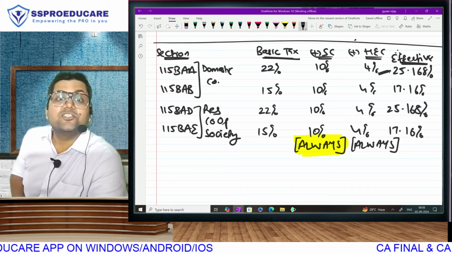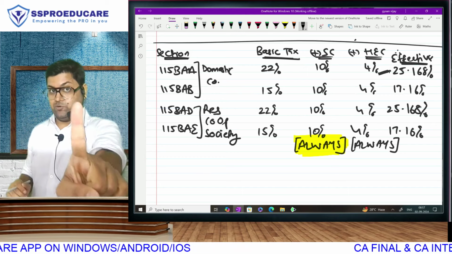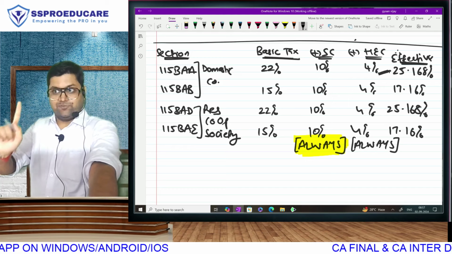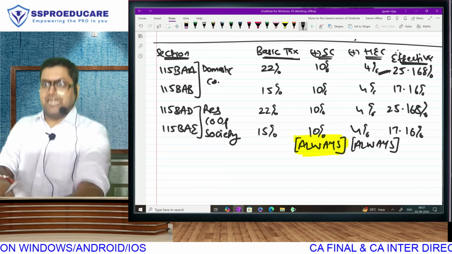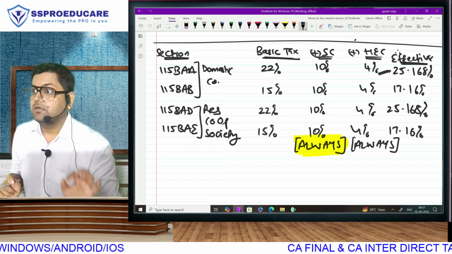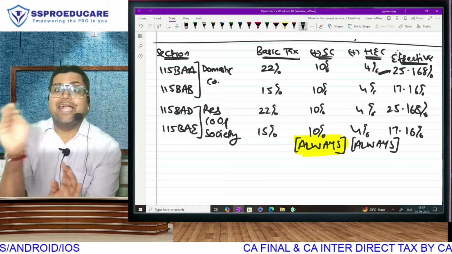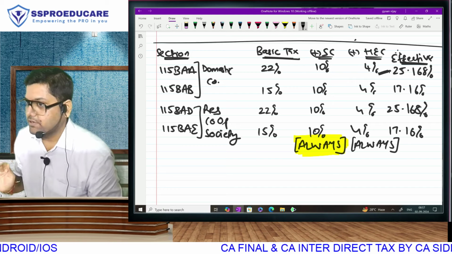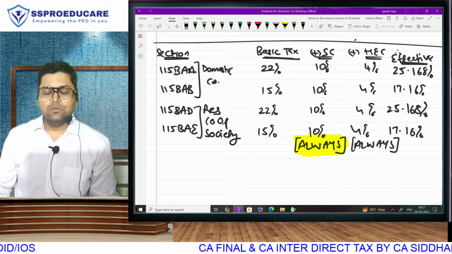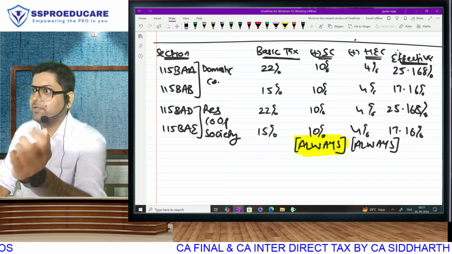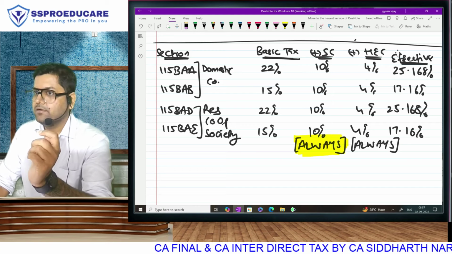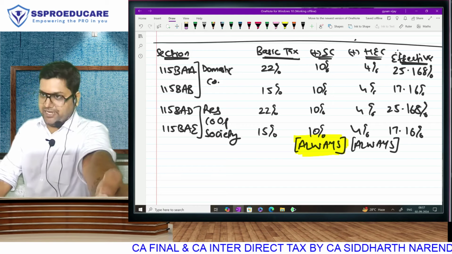Nice, sir. This 25.168 is all inclusive, and that 25 was basic. See, in basic, surcharge may or may not come, but cess will always come. Without surcharge, if you just add 4% to 25, then also it becomes 26%, and surcharge will only make it higher. So let us make this statement.